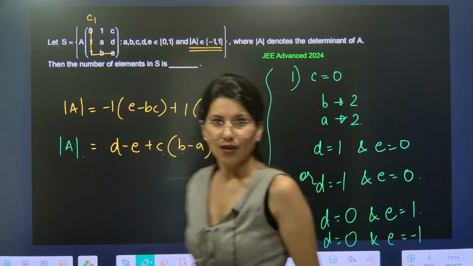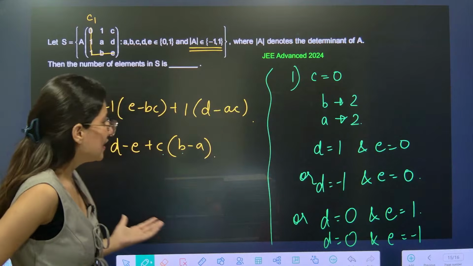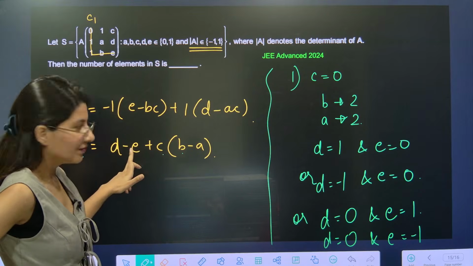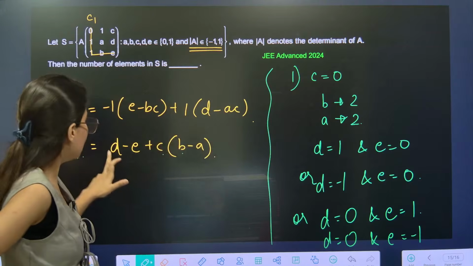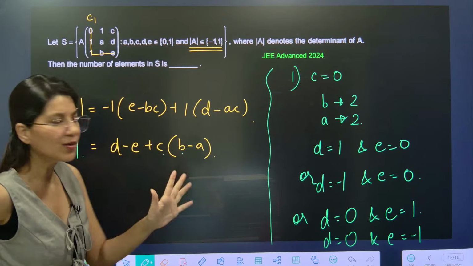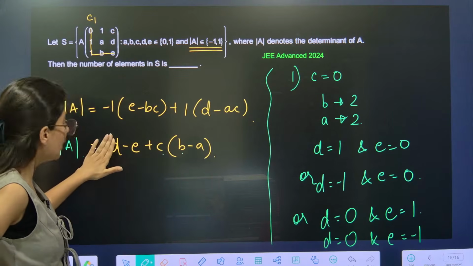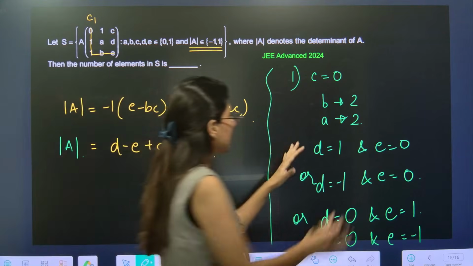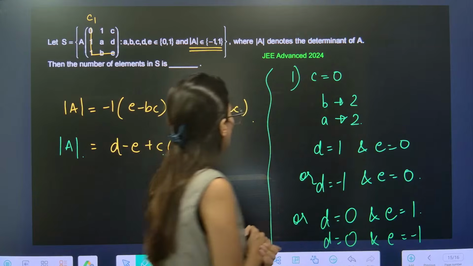Tell me, only these many options, right? So D is 1, so E should be 0, so that determinant value is 1. If D is minus 1, E is 0, then also it's fine. Okay, and if D is 0, then E could be plus or minus 1 both, then also it is working. So I think 4 options from here.